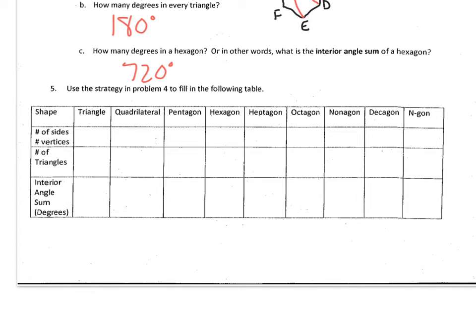So, number of sides and vertices in a triangle we know is 3. A quadrilateral has 4, pentagon has 5, hexagon 6, heptagon 7, octagon is 8, a nonagon is 9, decagon is 10, and an n-gon we would just say n.